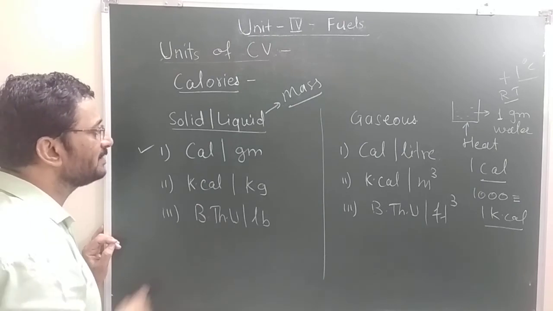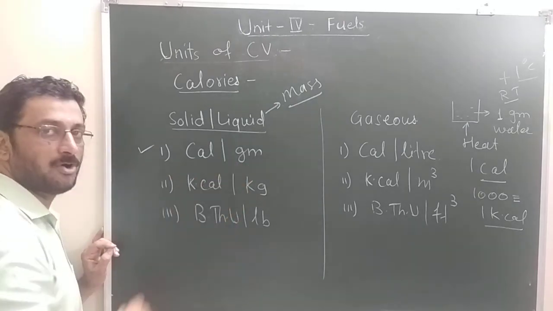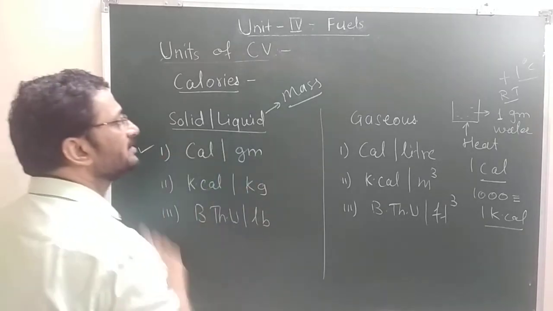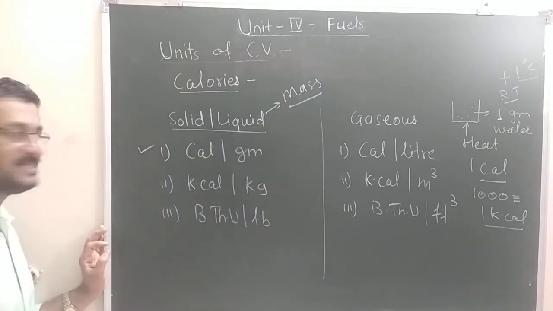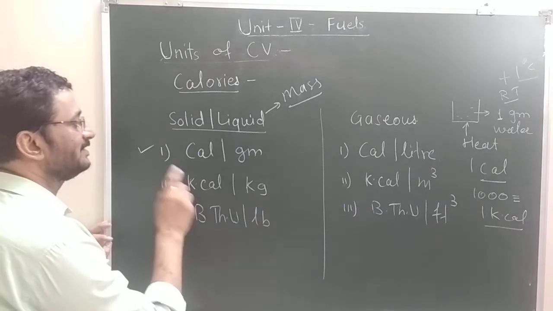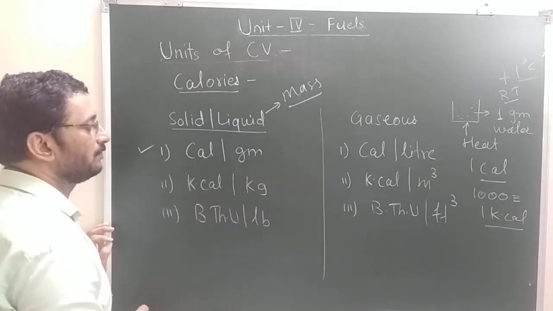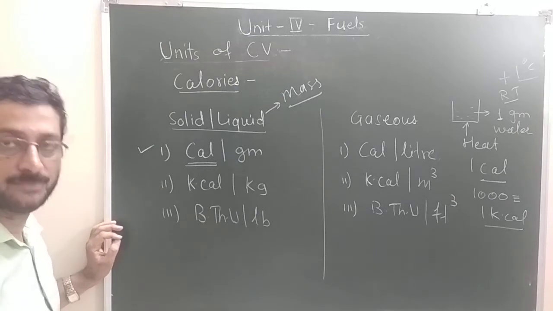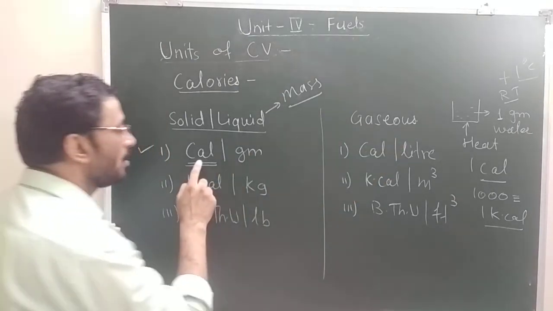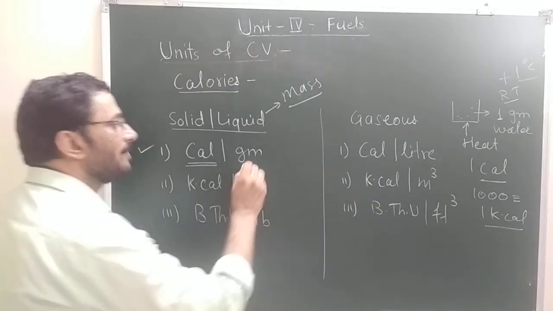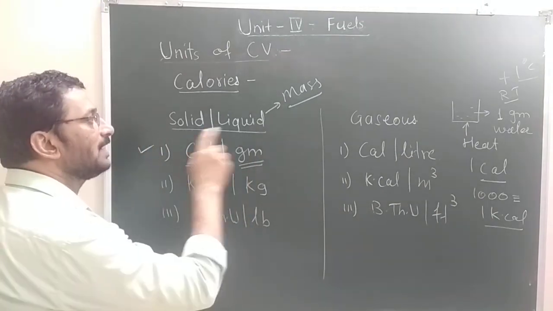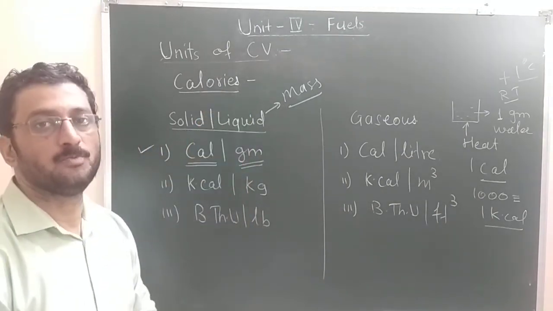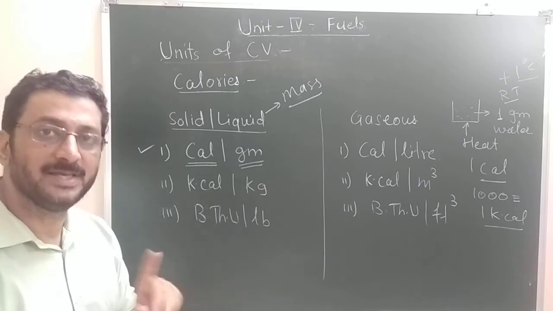What is the meaning of this unit? It is the amount of heat liberated in calories by complete combustion of 1 gram of the fuel when the products of combustion are cooled to room temperature, here 15 degree centigrade.